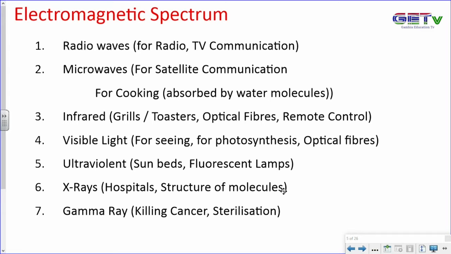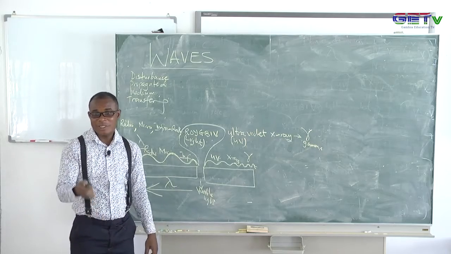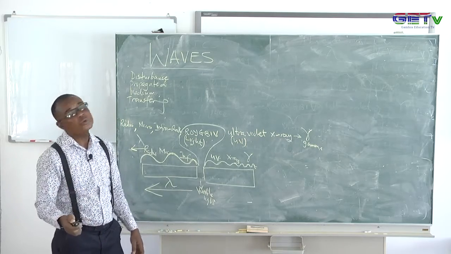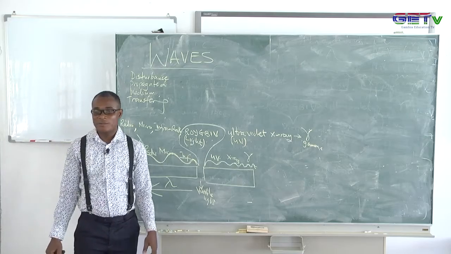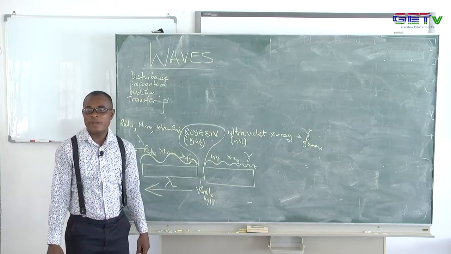It is used for seeing. What is happening there is that the light rays fall on the head of that human being, and it's coming to your eye. And if your eye is correct, then you should be able to see. So that is visible light used for seeing. And plants also use it to photosynthesize. It's also used for photosynthesis. And we also use it for optical fiber communication.